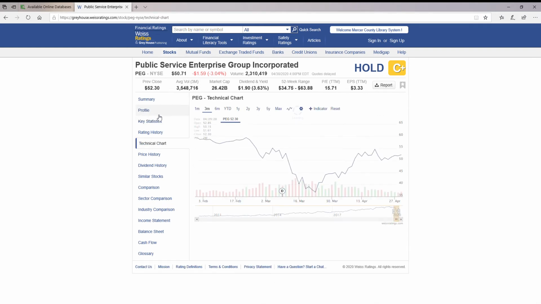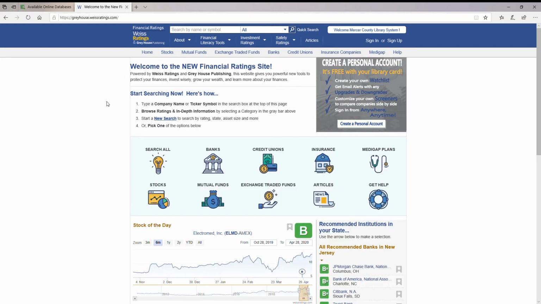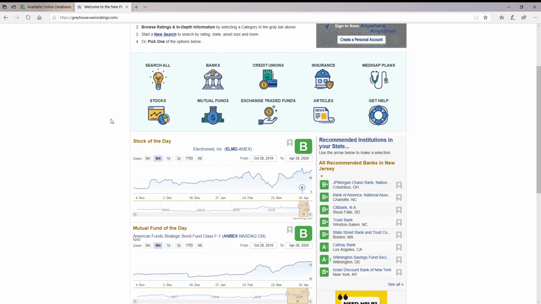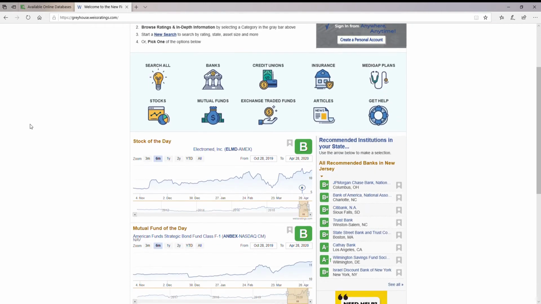I'm not going to go into detail about the stocks right now because we're going to go back to the home page. Now that we've seen what one of the entries looks like, we'll talk a little bit about what the main page is going to provide for you. So what we've got here, the search all will of course do the same thing as our box does at the top, and it will give you a search page where you would be able to search through all of these different things. There is a bank section, a credit union, insurance, the Medigap plans that I mentioned, stock area,